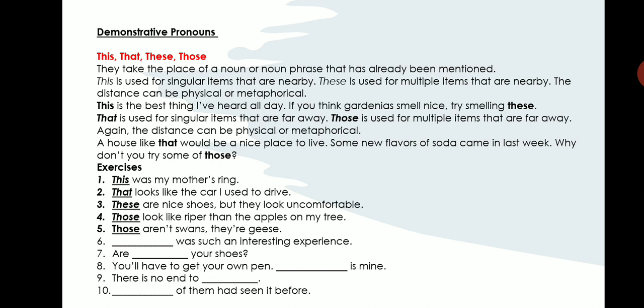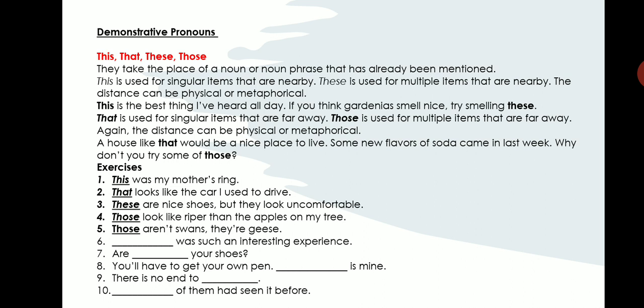Next one is demonstrative pronouns. Demonstrative pronouns are used to demonstrate certain things or certain people who are near or far away from you. So if they are near, then you use the word this and these according to the number. If there is one person, you say this. If there are more people, then you use the word these. If the thing is far away from you, then you use the demonstrative pronoun that. If there are a lot of things far away from you and you're talking about that, you use the demonstrative pronoun those.